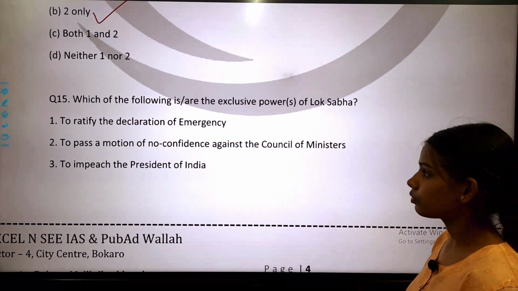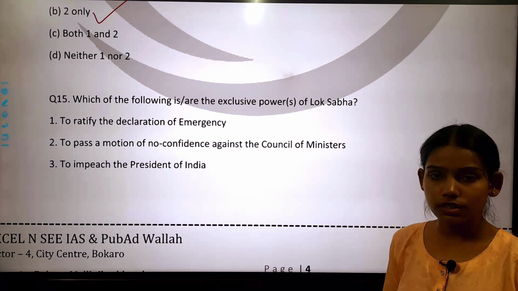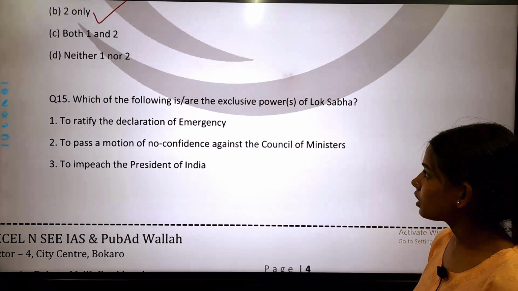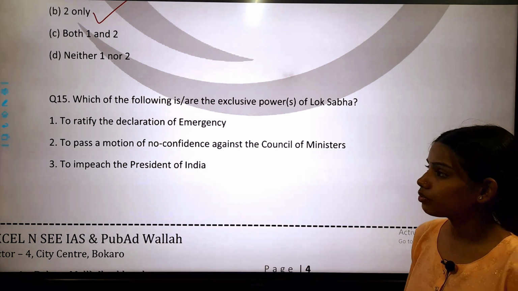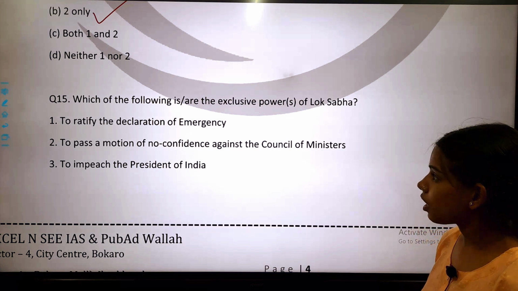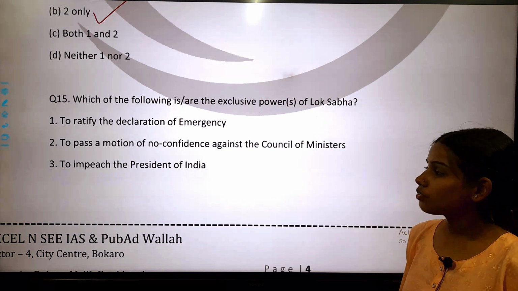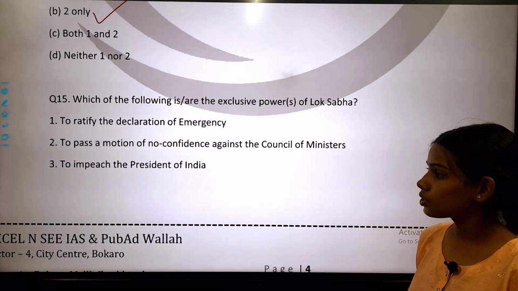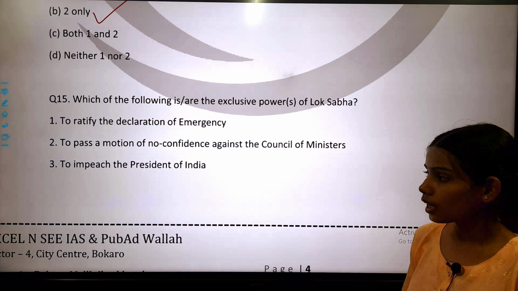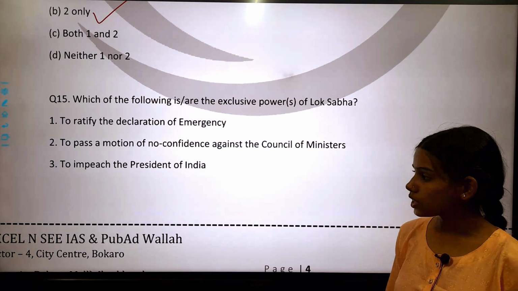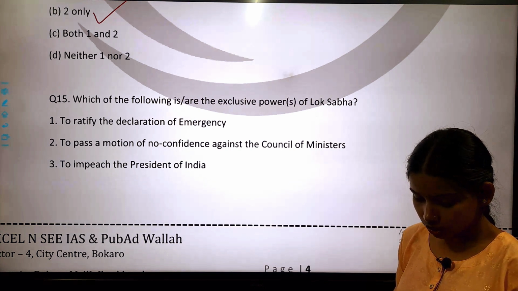Now come to question number 15. Okay. So this is our question number 15. So question number 15 is, which of the following are the exclusive powers of Lok Sabha? Number 1, to ratify the declaration of emergency. Number 2, to pass a motion of no confidence against the Council of Ministers. And number 3, to impeach the President of India. Okay. So these are the 3 statements which has given to us.